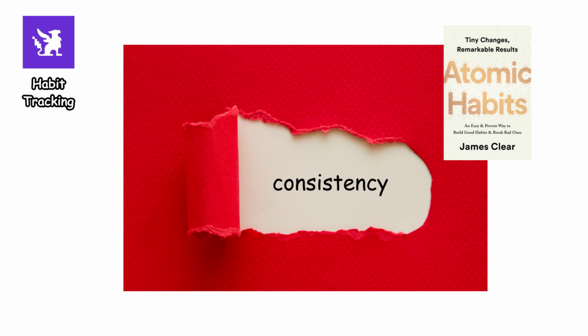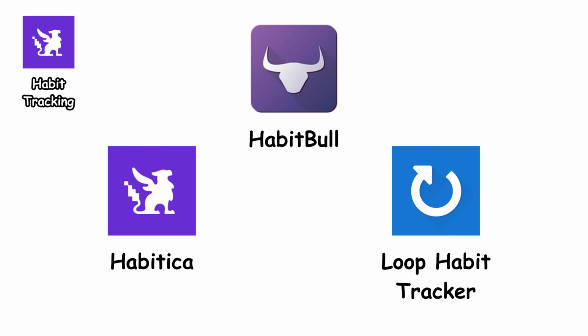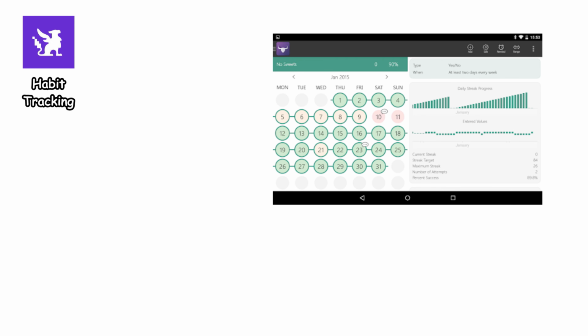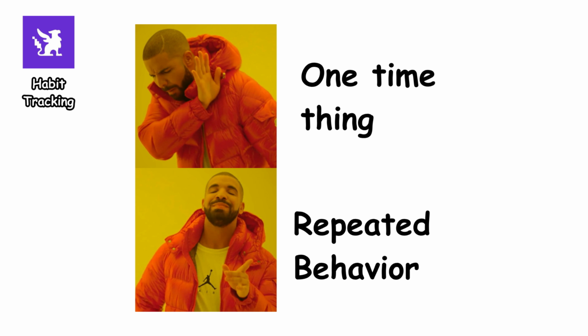Habit tracking apps. These apps are designed to build consistency by tracking repeated behaviors over time. Examples include Habitica, Habitbull, and Loop Habit Tracker. They come from the idea of habit formation and behavioral psychology, often gamifying the process using streaks and visual progress indicators. Their uniqueness lies in repetition rather than one-time tasks.